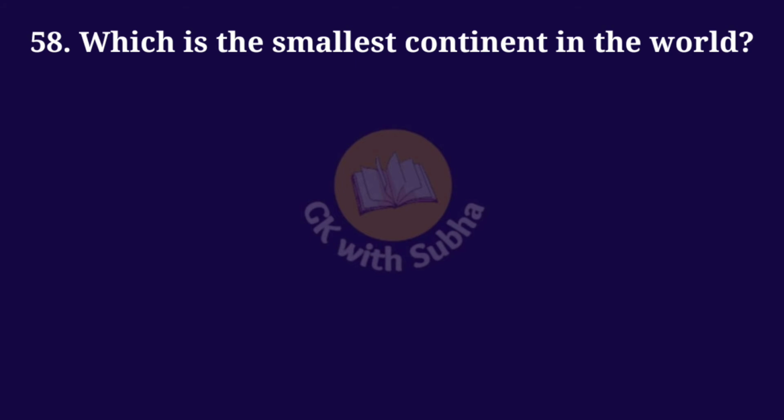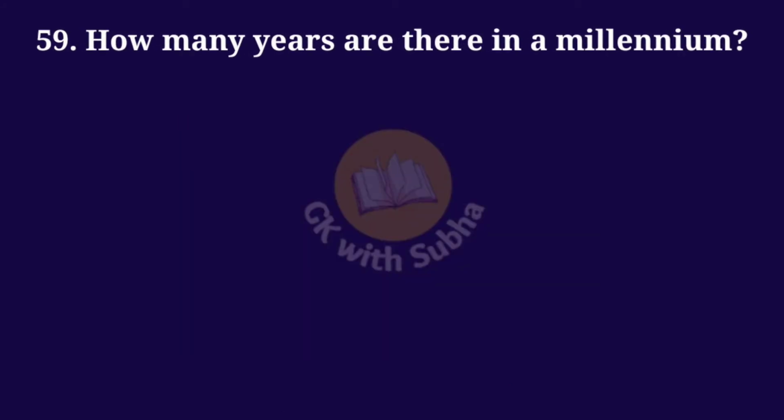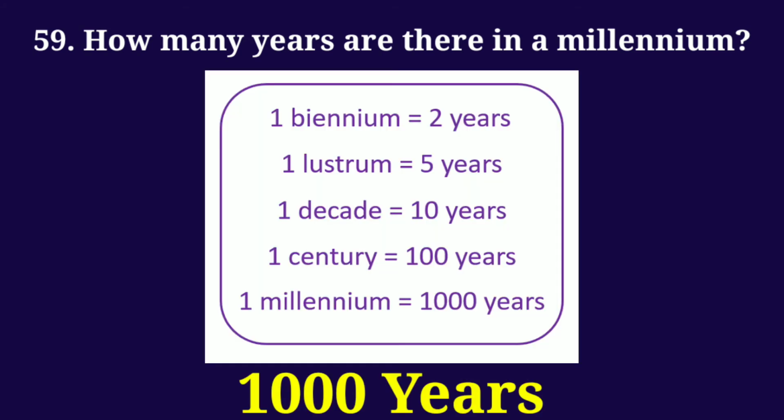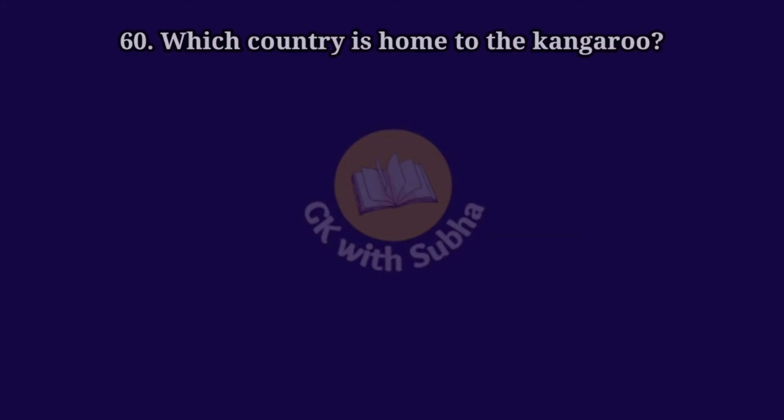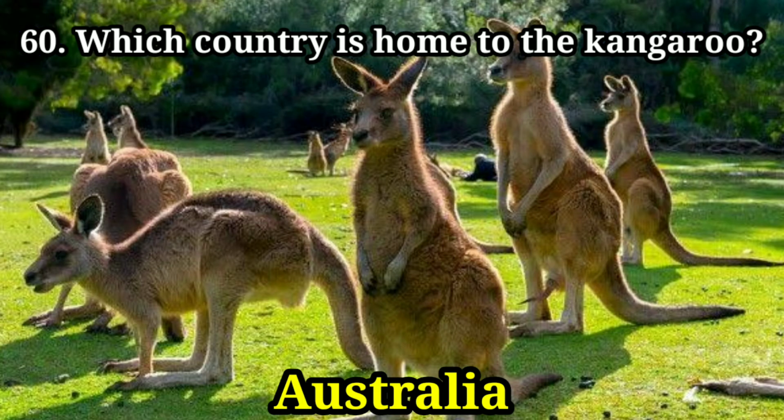Which is the smallest continent in the world? Answer: Australia. How many years are there in a millennium? Answer: 1000 years. Which country is home to the kangaroo? Answer: Australia.